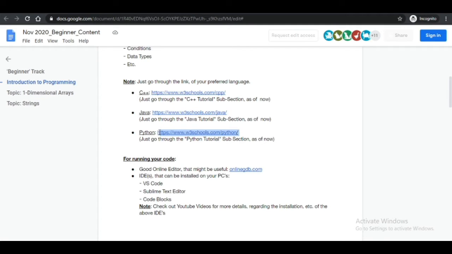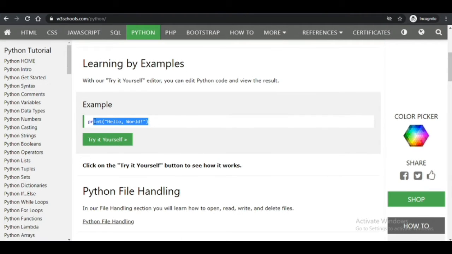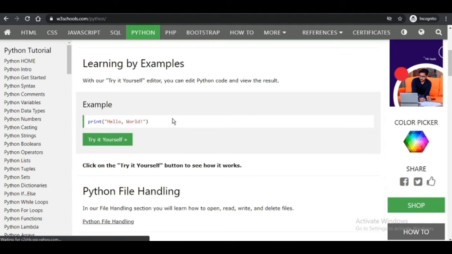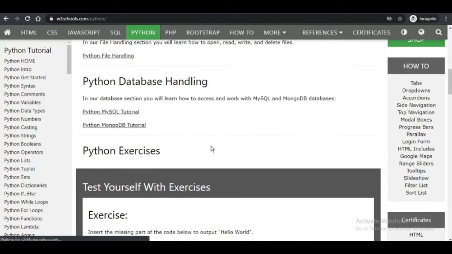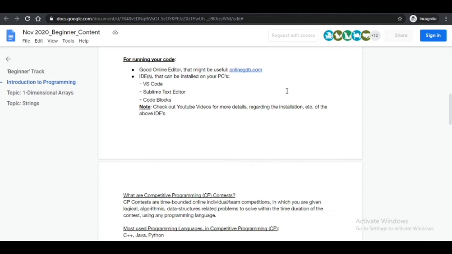Now comes Python. This is my favorite, because sometimes you are fed up with writing cout, cin and so on, and then comes your simple print hello world. It is so great that when there are many lines of code, in Python they reduce to 10 or even fewer, depending on the question. But it's a little harder to understand, because when we shorten things they become more complex. It all depends on how well you are able to grasp it.